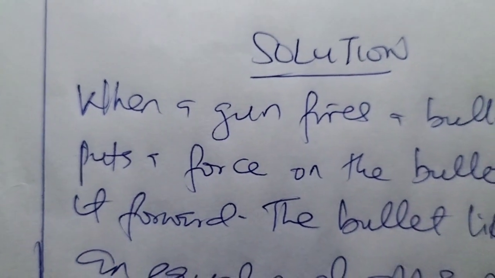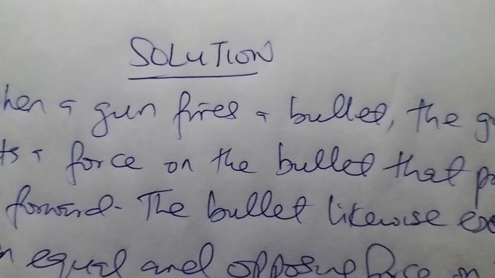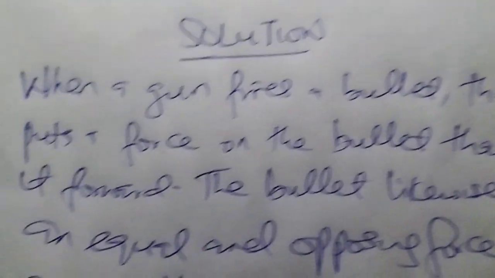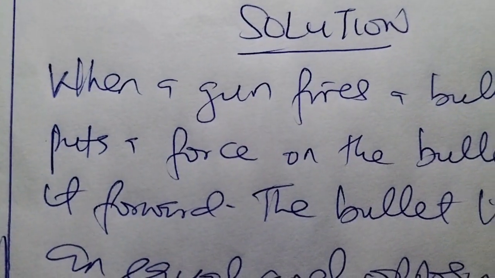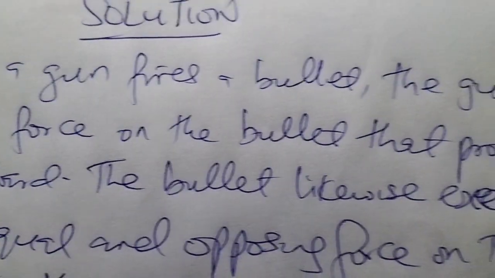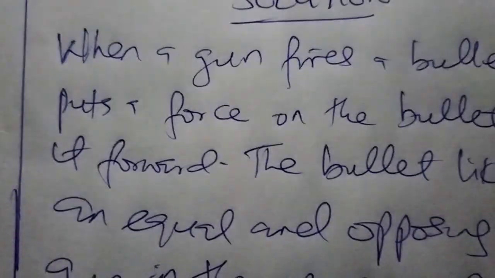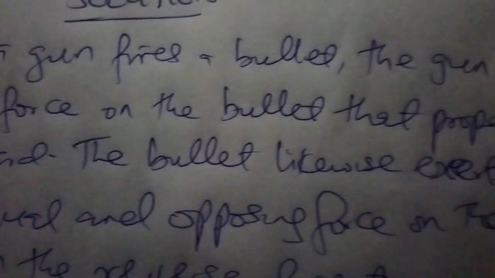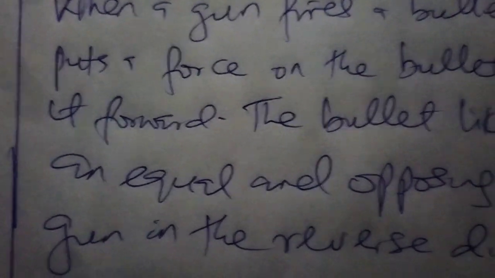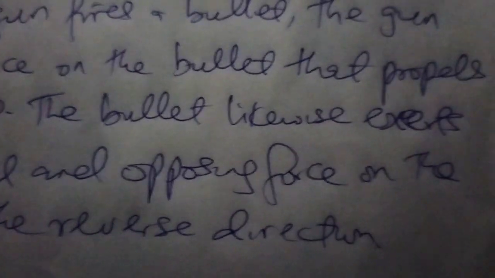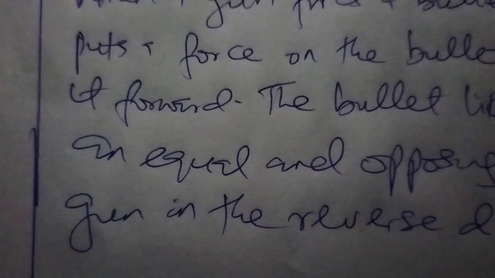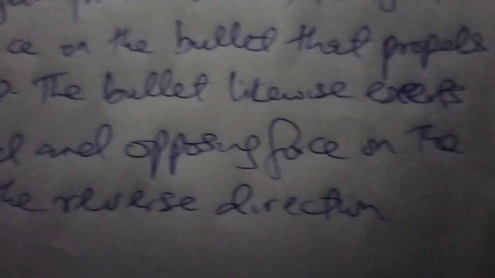Solution. When a gun fires a bullet, the gun puts a force on the bullet that propels it forward. The bullet likewise exerts an equal and opposing force on the gun in the reverse direction.